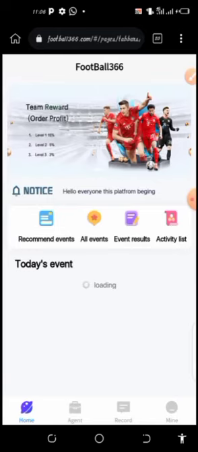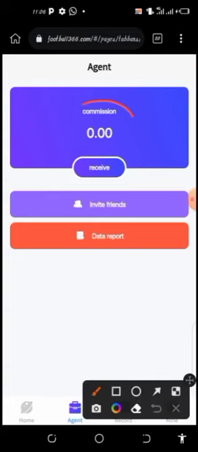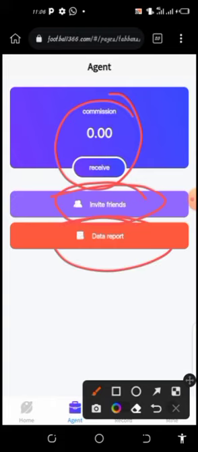So when you come to agent, here you have your commission from the referral program, which is the invitation of friends, and the data reports, the number of persons you've invited and their earnings. The commission you earn will reflect here.